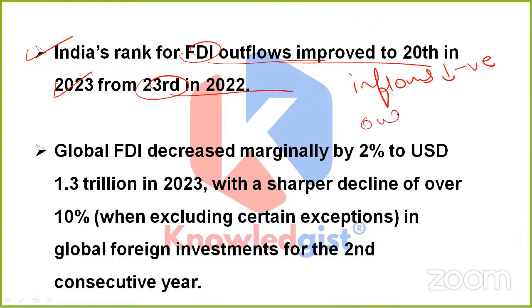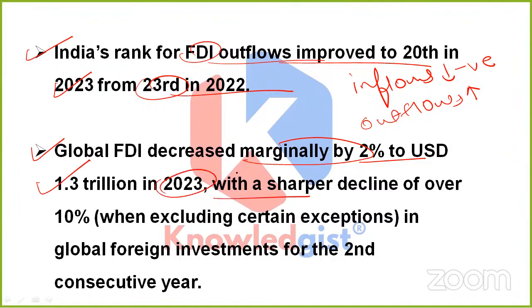While if we talk about FDI outflows, then India underwent an improvement because previously in 2022 it was on 23rd position, but now it is on 20th position. So yes, global FDI decreased marginally by 2% to USD 1.3 trillion in 2023, with a sharper decline of over 10% in global foreign investments for the second consecutive year as well.